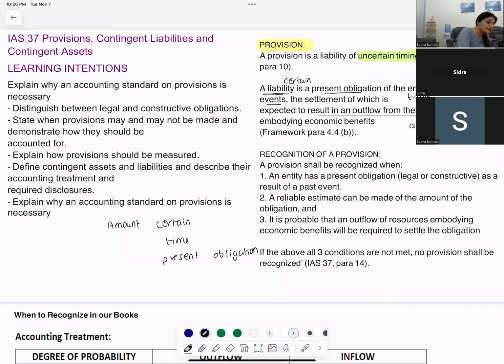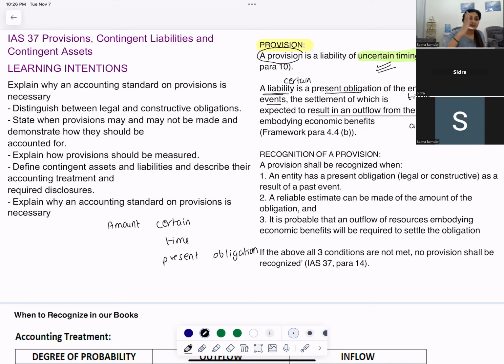But the provision is also a liability, but there can be two things. I do not know when I am supposed to pay, or I do not know the amount that is going to be paid. So in a provision also, the liability is there. I'm sure that I have to pay, but I do not know the time. I do not know the amount. In provisions, the liability is certain, but I don't know the time or the amount.